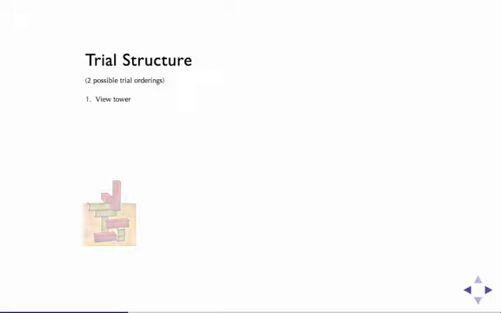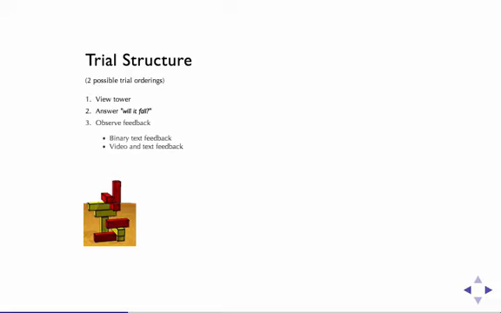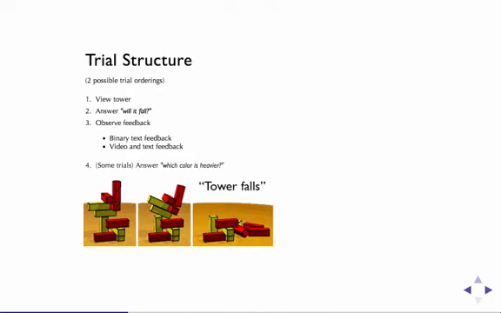First, people saw the tower. We then asked them to answer the question, will the tower fall? After they answered, we showed them feedback. Either they saw binary text feedback, in which they saw just the words printed on the screen, will fall or won't fall, or they saw both text and visual feedback, where they actually got to see a movie of the tower falling or not falling. Finally, on some trials, we also asked people which color they thought was heavier.